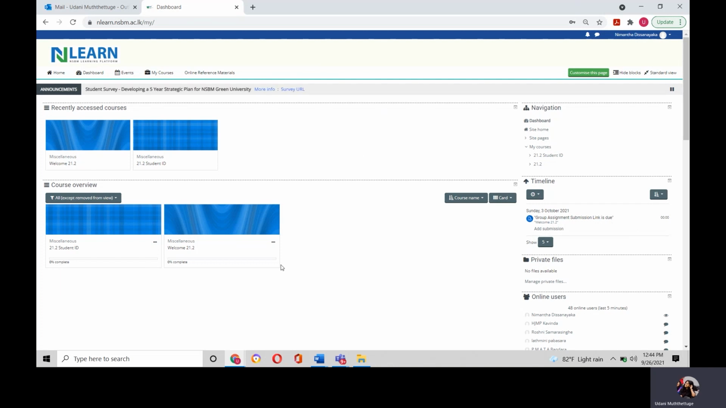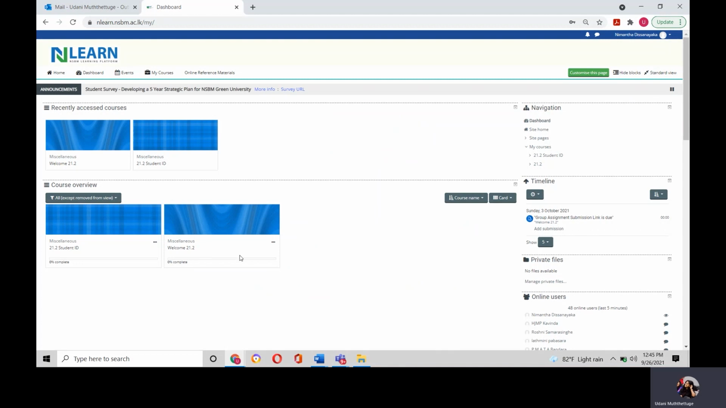Okay, since this is just a demo, I have a module box called Welcome 21.2. I have separately created a module box. So like this, you will be able to see the module boxes: management process, accounting, personal development, economics. Likewise, all the module boxes will appear under the course overview. Just imagine you want to access the material of the management process module. Then you have to click on the management process module box.